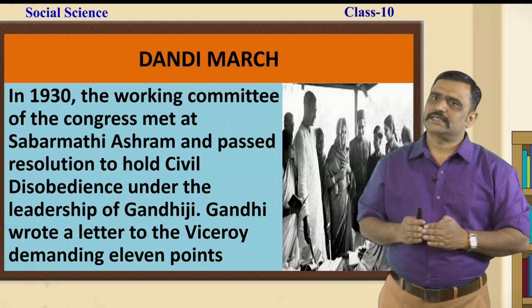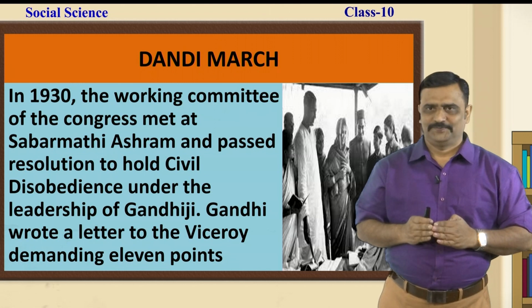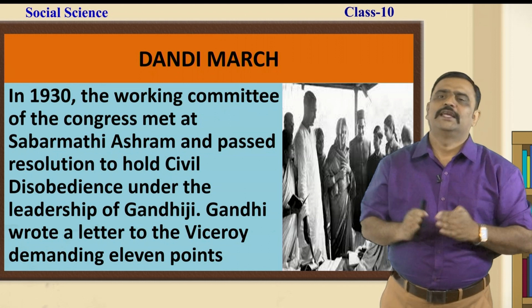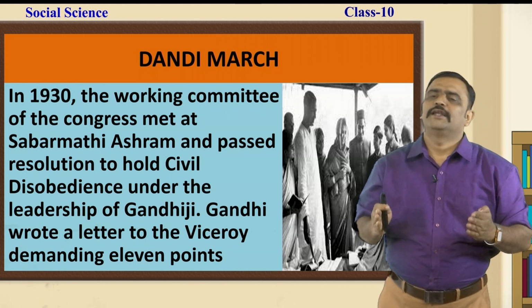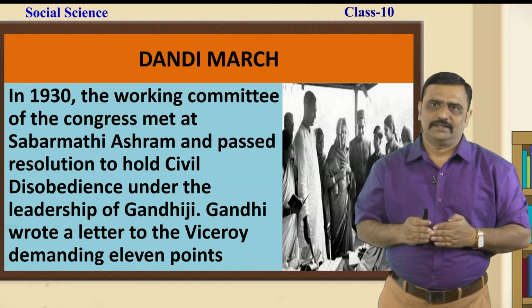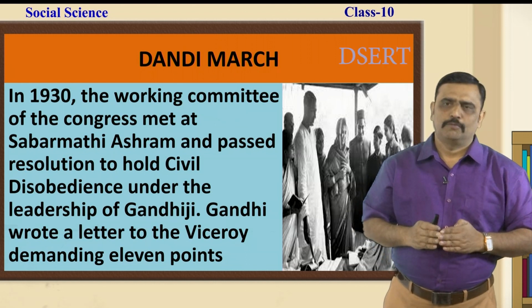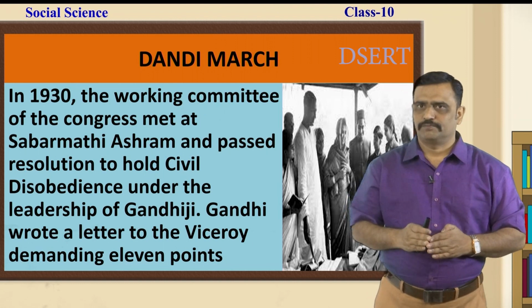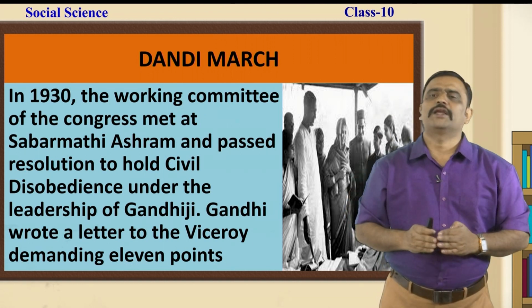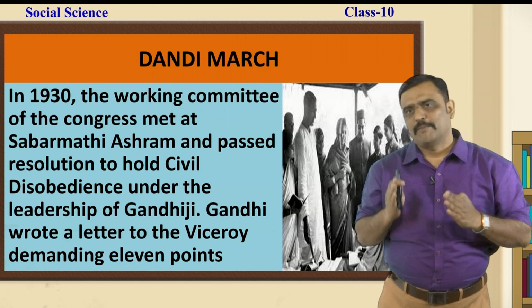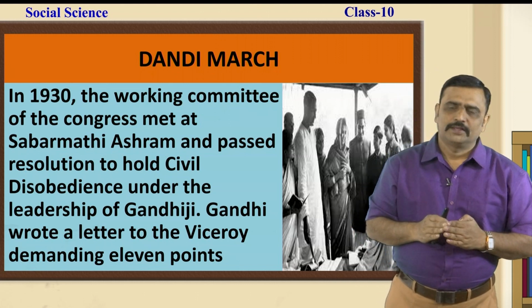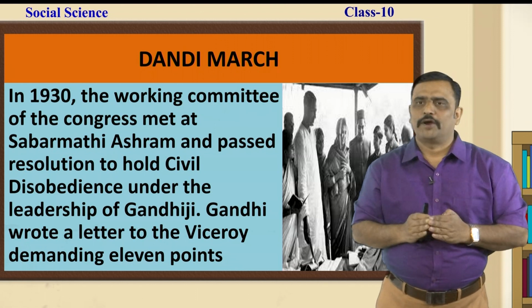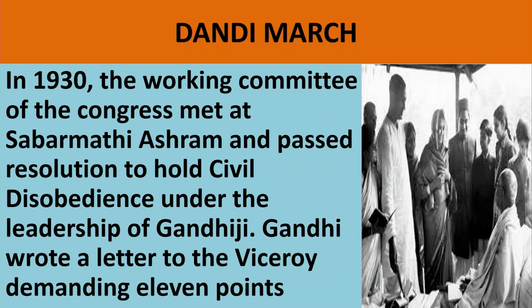As we have discussed in an earlier unit, Sabarmati Ashram was like the headquarters of the Indian National Congress, and it may not be wrong to say that that is the Indian freedom struggle. Most of the decisions were taken by Gandhiji from Sabarmati Ashram. This was one of the historic decisions taken by Mahatma Gandhiji, that they will go ahead with demanding the then Viceroy Irwin to fulfill 11 demands.